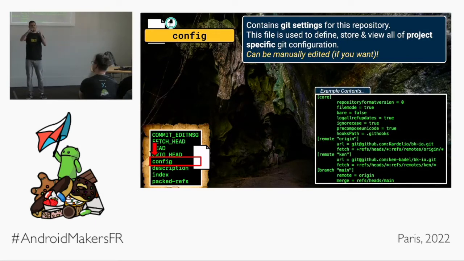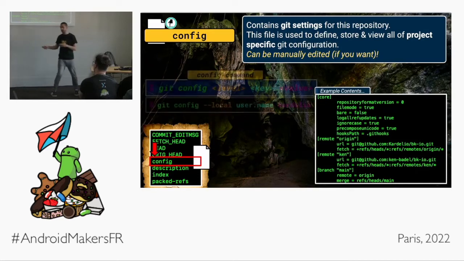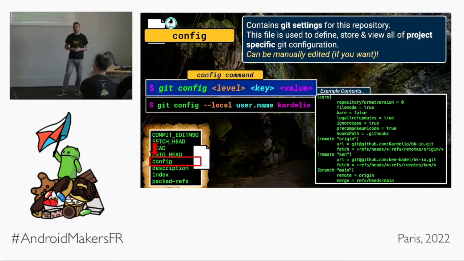It's a bunch of key value pairs, git hooks and so on, under a bunch of headings, okay? You can edit that file yourself, like I said, or you can use the git config command to set them through the command line. You have to pass in a level. We'll come back to level in just a second. A level, then the key that you want to set, and the value that you want to set it to. It couldn't be easier, but what's that level thing? What's that local thing? Let me explain.